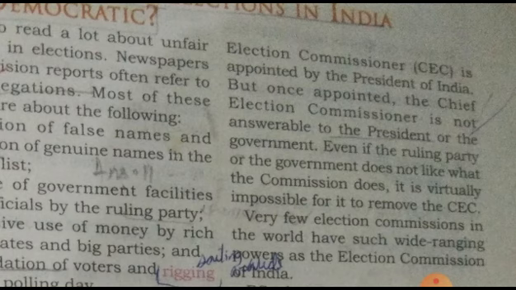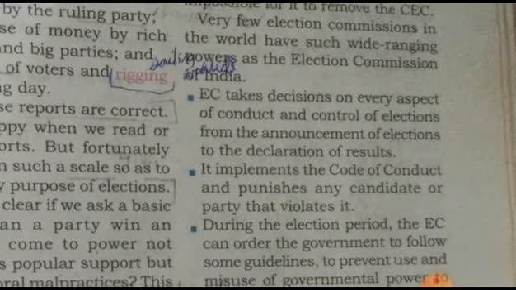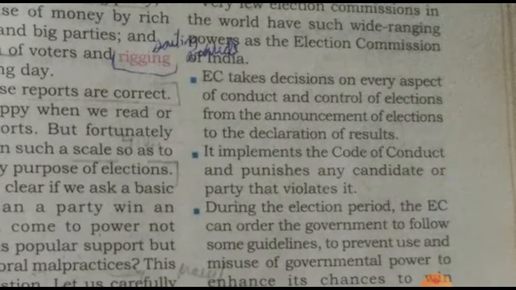So the election commission takes decisions on every aspect of the conduct and control of the elections, from the announcement of the election to the declaration of the result. Means total responsibility from announcement of the election till declaration of the result. All responsibility is in the hand of the election commission.